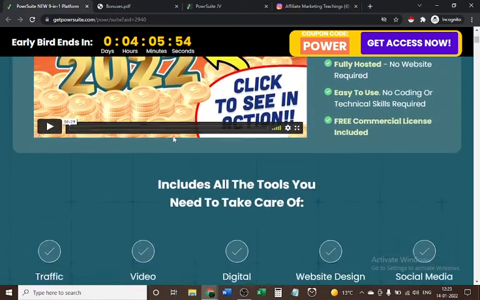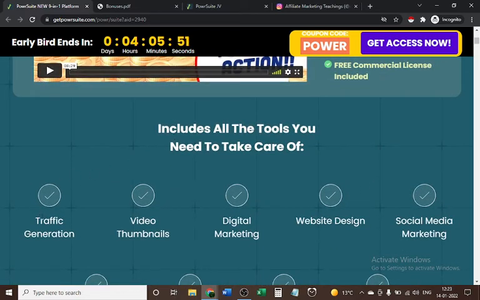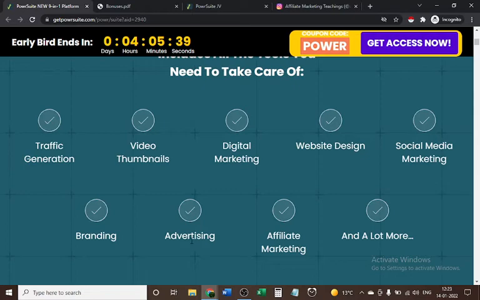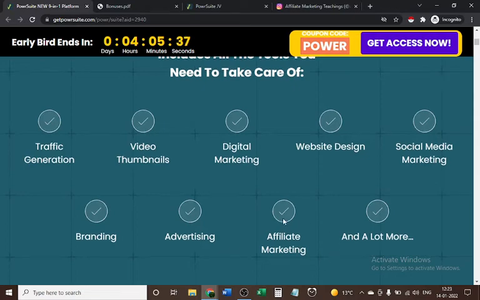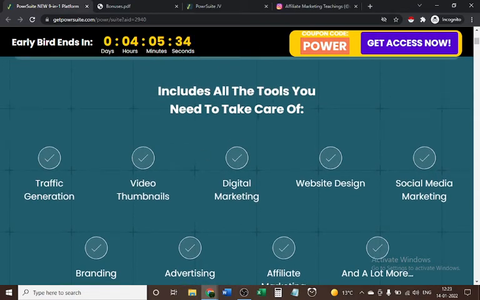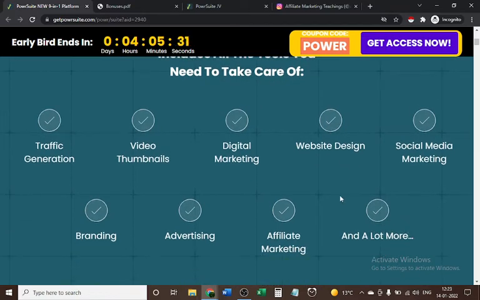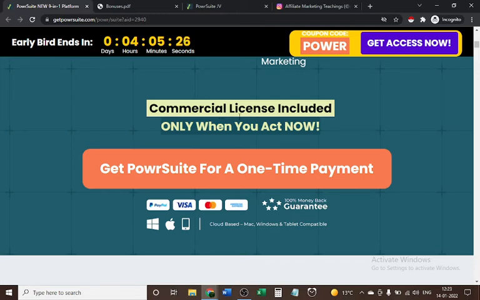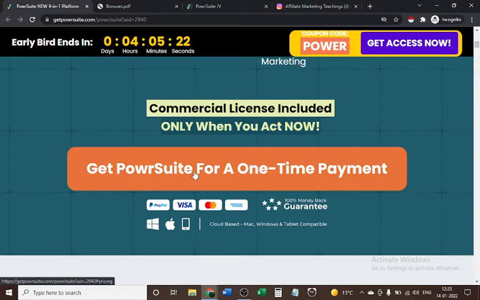So let's know more about what products they are providing. Traffic generation products in the 9 apps: video thumbnail, digital marketing, web design, social media marketing, branding, advertising, affiliate marketing, and a lot more. It includes all the tools you need to take care of these types of software. The commercial license is included only when you act now. So get Power Suite for a one-time payment.